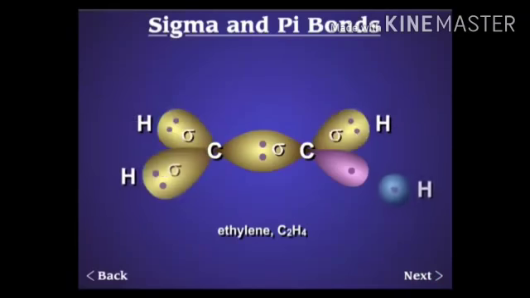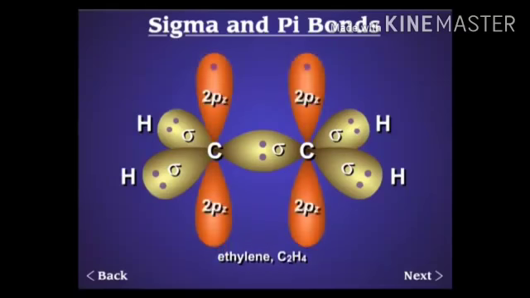Here four sigma bonds are possible with four hydrogen atoms, and one sigma bond is possible between the two carbon atoms, and the fifth bond, which is present between the two carbon atoms in the form of multiplicity, is the pi bond, which is formed by sidewise overlapping of the atomic orbitals and is weaker than sigma bond.